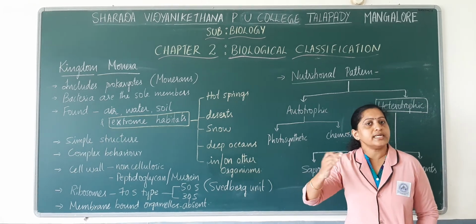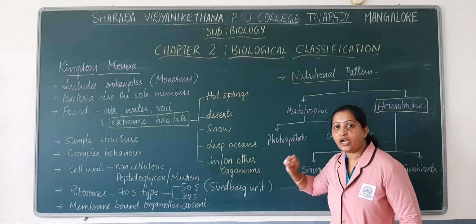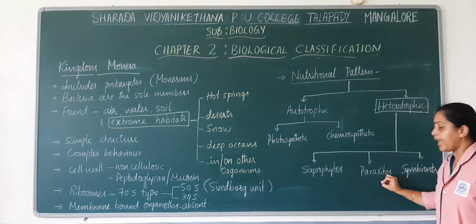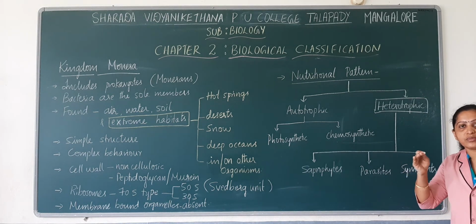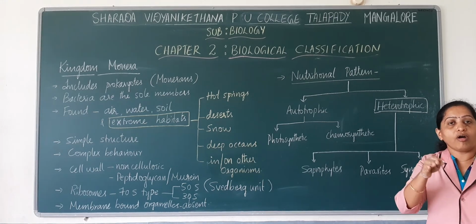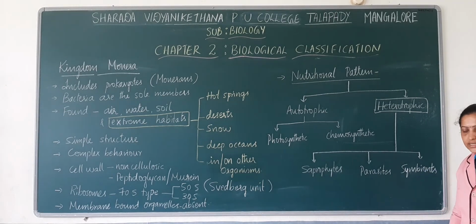Okay, endoparasites and ectoparasites. So monerans may be endoparasites or ectoparasites, and they derive nutrition from the living organism on or inside which they are present.